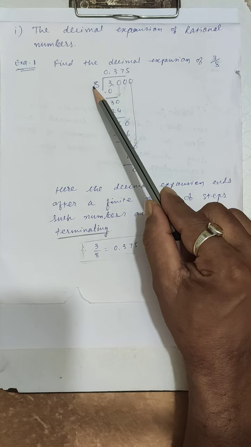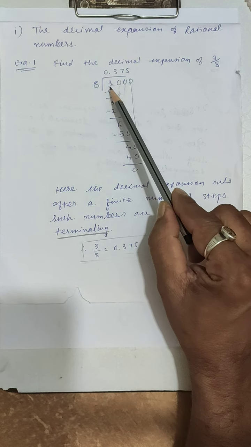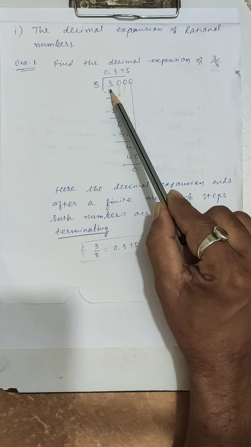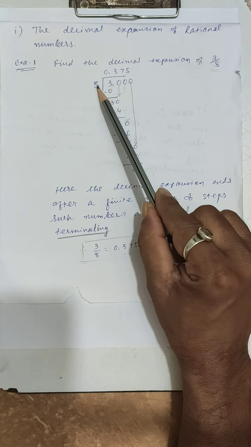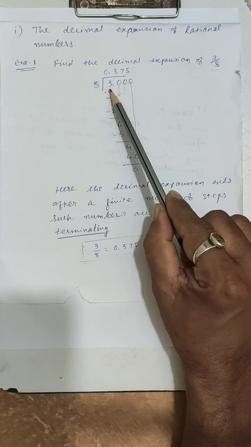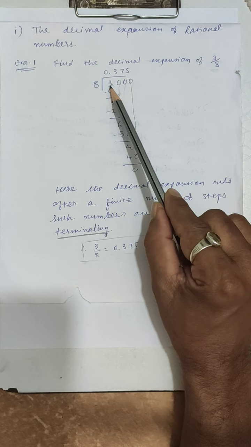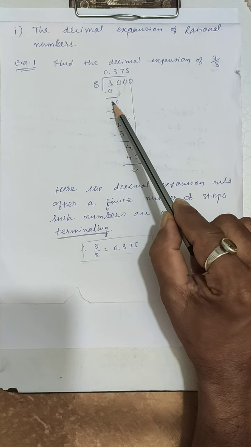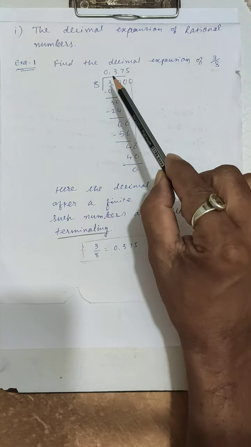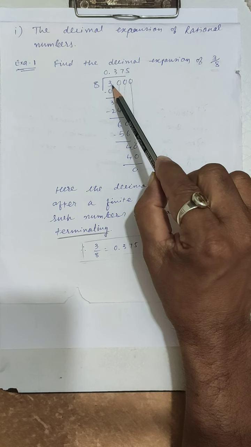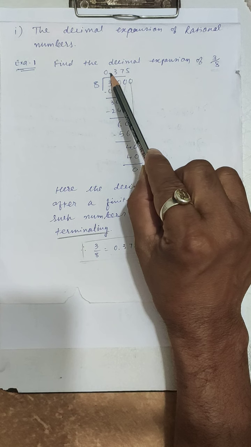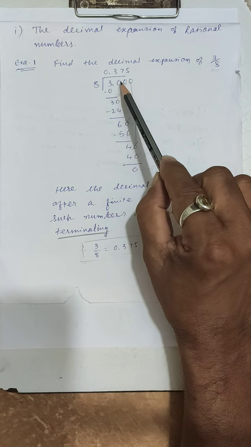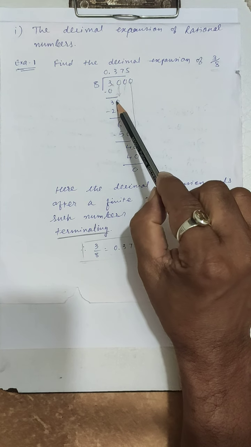So 8 into 0 equals 0, because 3 is less than 8, so we will multiply 8 by 0 to get 0. So 3 minus 0 is equal to 3. After 3, put a decimal point also in the quotient. Then carrying 0, we get 30.